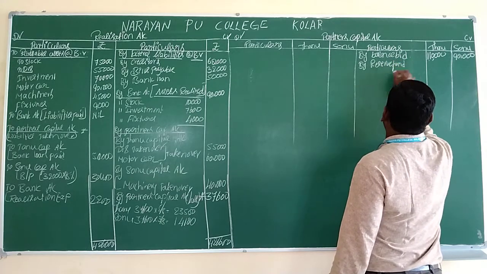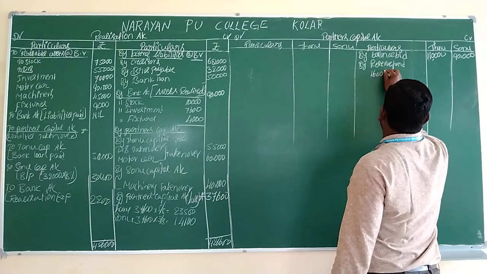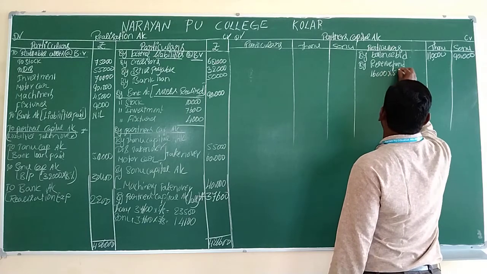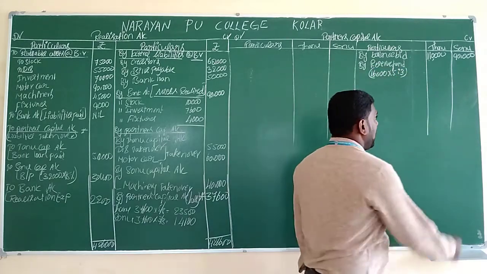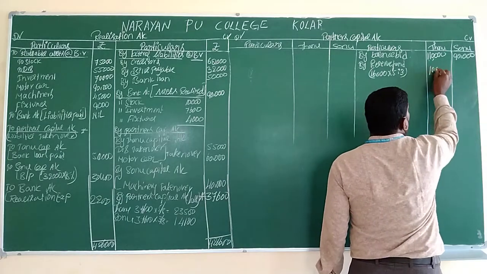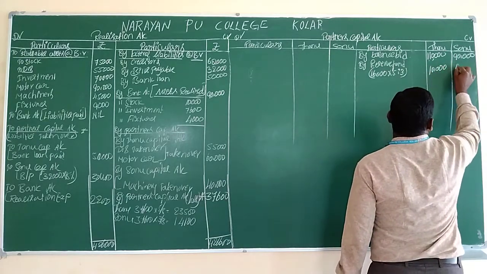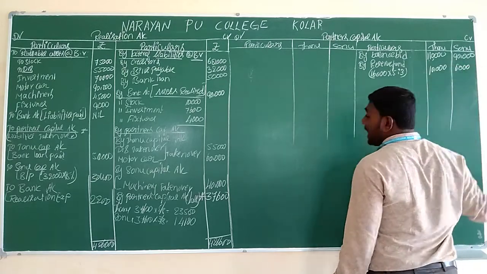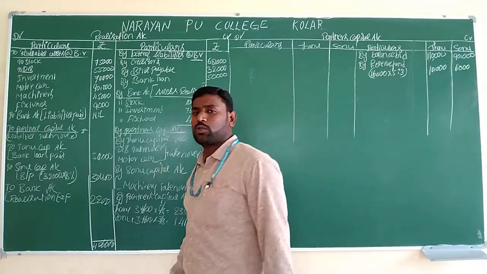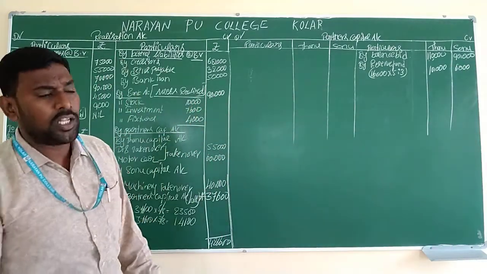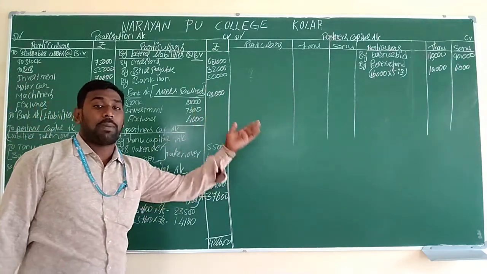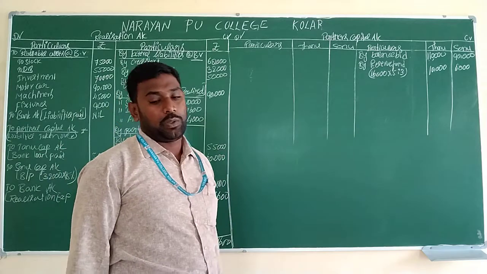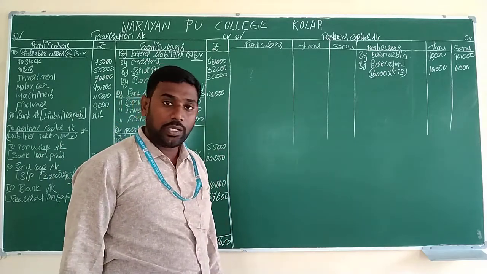The value of the reserve fund is 16,000, which we distribute in the ratio 5:3, that is 5/8 and 3/8. Therefore the first partner will get 10,000 and the second partner will get 6,000 rupees. These are the two transactions we transfer from the previous balance sheet to this account. Have you got it?